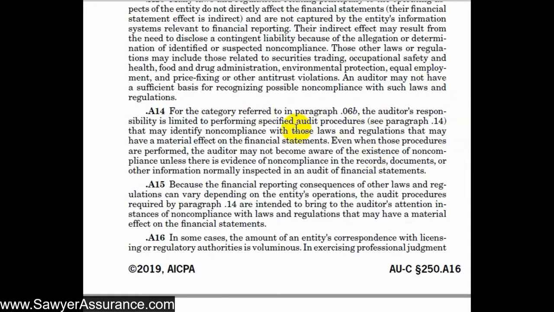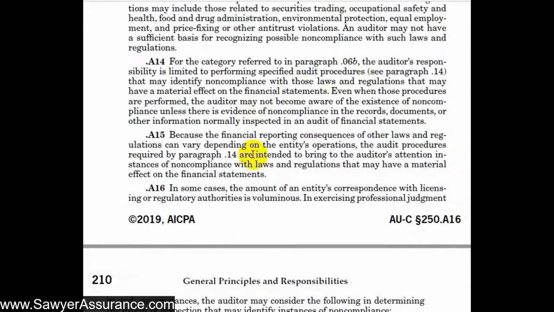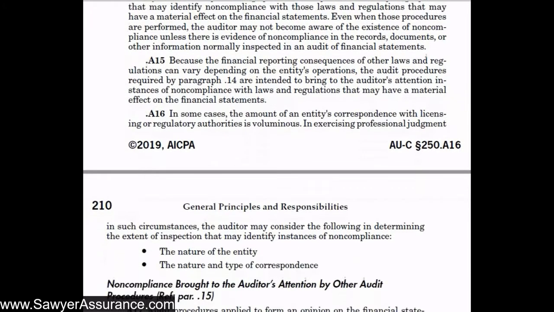And as we discussed in a prior section, our responsibility for identifying non-compliance with laws and regulations related to the indirect effect, we're only responsible for limited procedures, for specified audit procedures in paragraph 14. So really, if we don't become aware of the existence of non-compliance and the procedures that were in the requirements up here, then we're not required to do any additional work. And this is primarily because we're operating within a materiality, right, and so we want to perform an efficient audit, and our responsibility is to uncover material misstatements that could be due to errors or fraud, and so we don't want to spend a whole lot of time in this area for potentially indirect laws and regulations compliance.